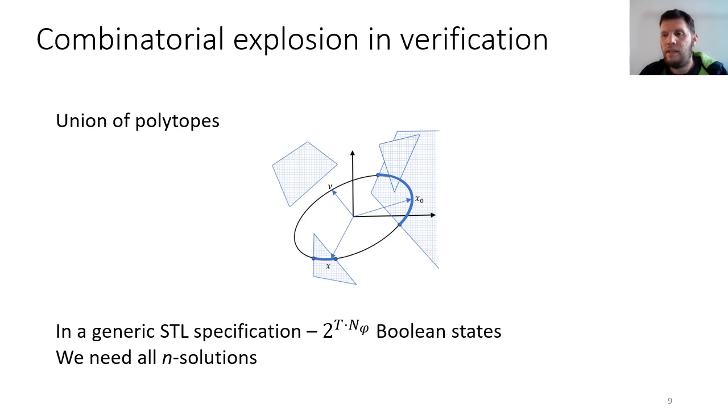The problem is the exponential blow-up of enumerating all of the possible combinations that satisfy the specification. We need to find all of the possible combinations in which the trajectory may be valid and integrate them. Another example that is hard to enumerate is when we have untils in the specification. In a generic specification, enumerating these domains is at times impractical. So what can we do?